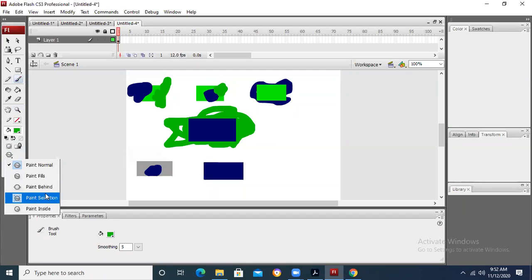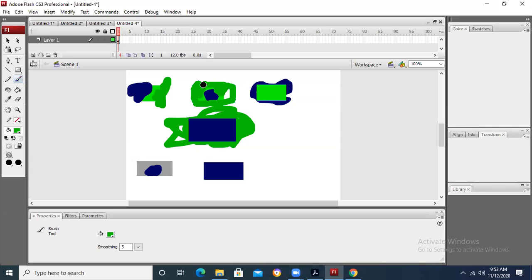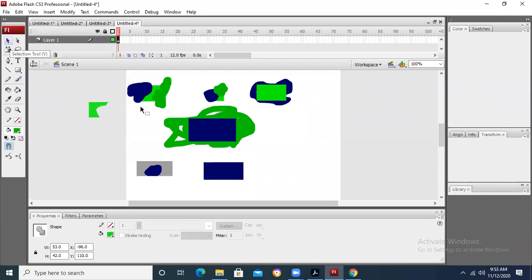But the paint selection option is not being applied. It is not showing any color. It is just used to select the object. So we can apply it to select the object only, and we can take the object out of it.